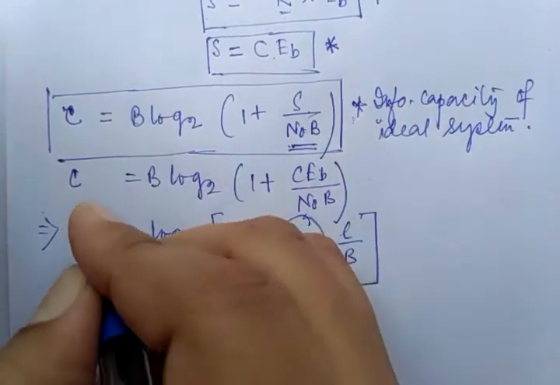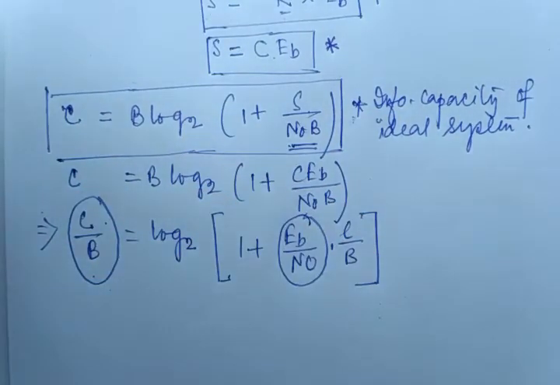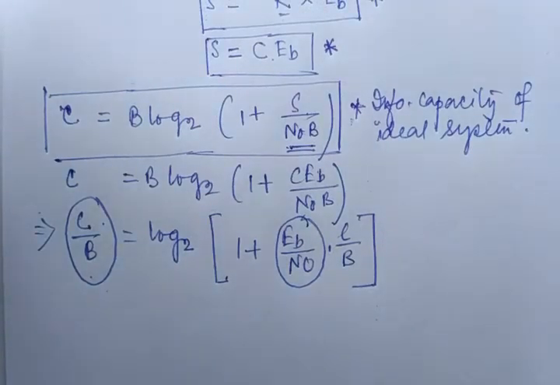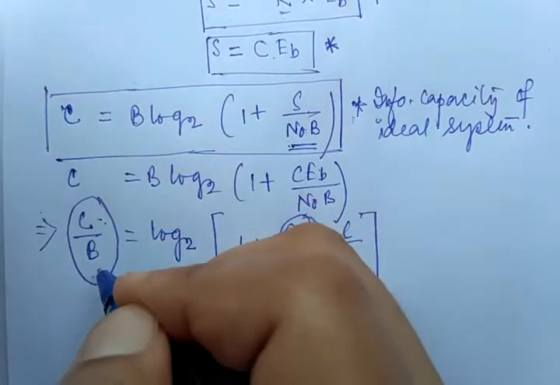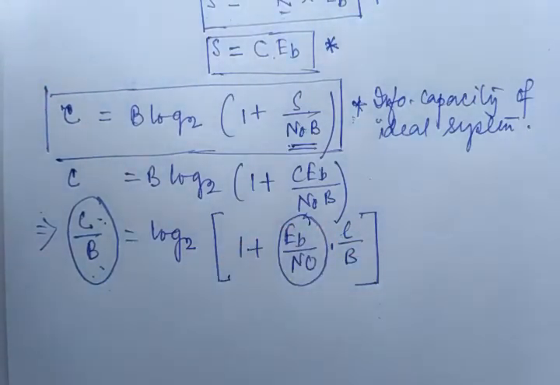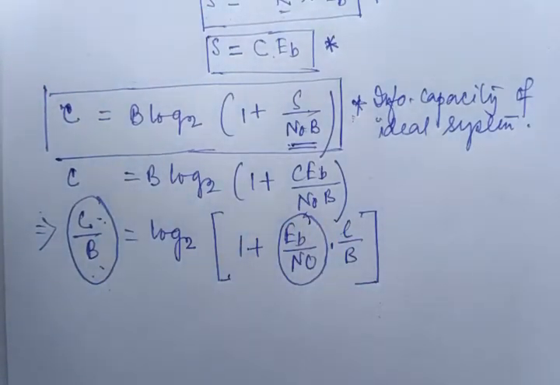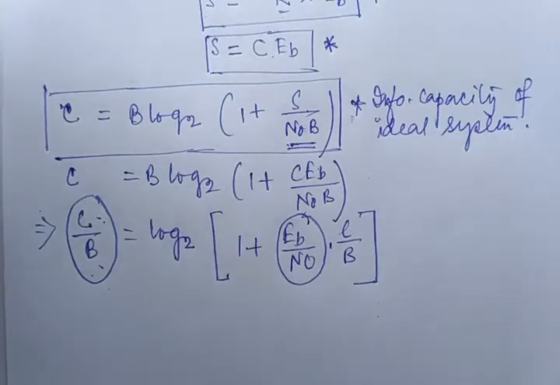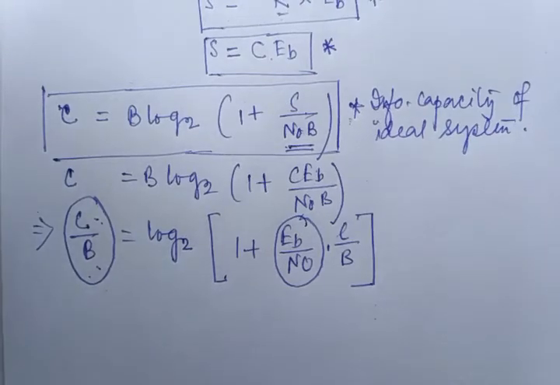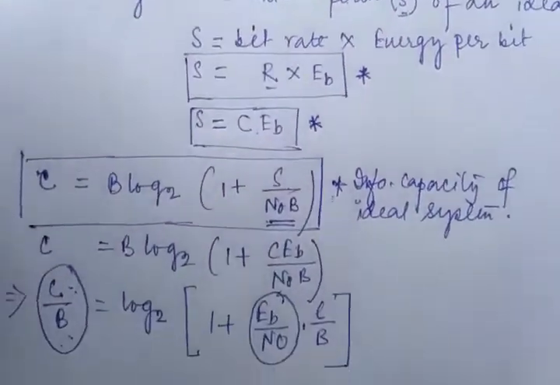bandwidth. And this is a very, very important parameter: what is your channel bandwidth and what is your information capacity, because information capacity is dependent on the bandwidth of the channel, right? It can't exceed the bandwidth of the channel, because this is band limited. So depending on the bandwidth of the channel, the information capacity will be such. Okay, so this is nothing but